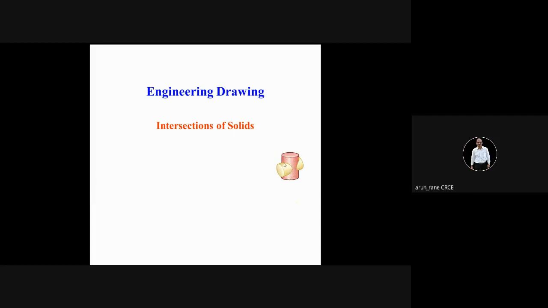So what we have to draw is this intersection. This curve we have to draw. And behind this there is another curve which will be the mirror image of this. I'll go to the next slide.